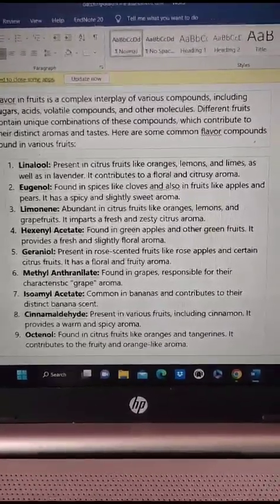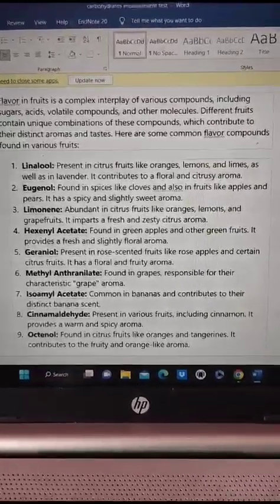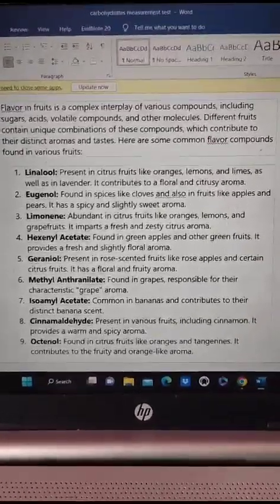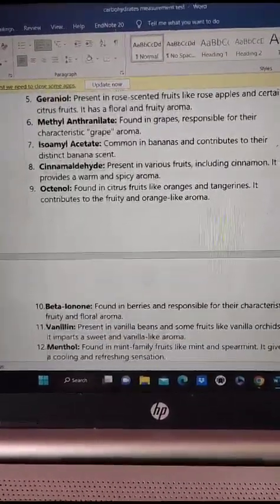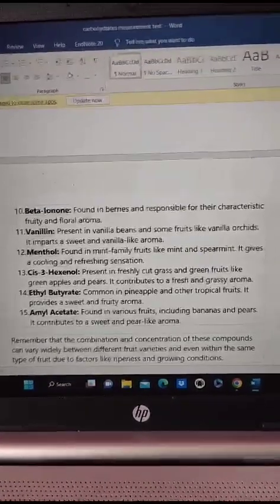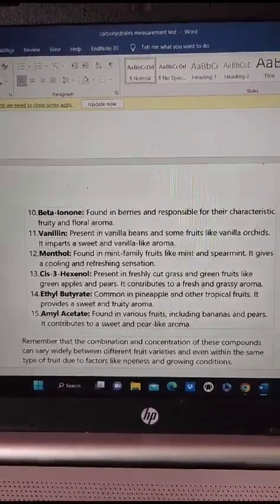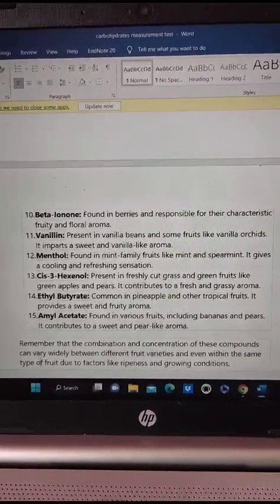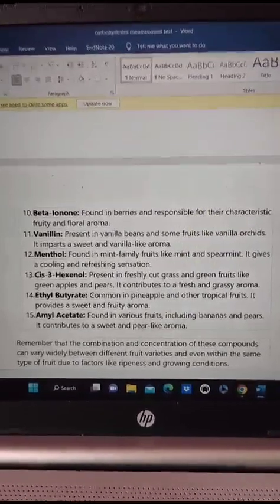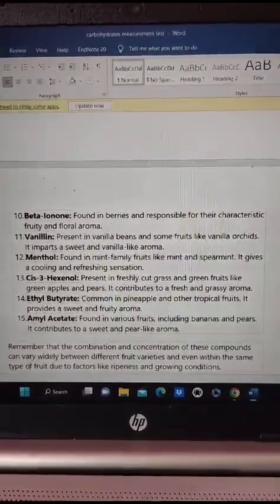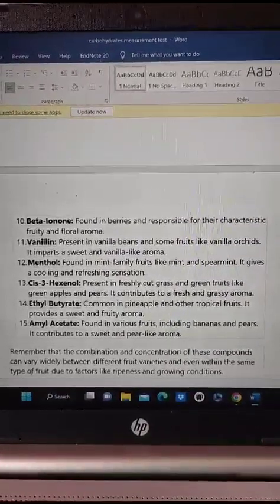spicy aroma. Next one is octanol, which is present in citrus fruits like oranges and tangerines and it contributes to the fruity aroma and flavors. Next one is beta-ionone, which is present in berries and responsible for the characteristic fruity aroma and flavor. Next is vanillin, which is present in vanilla beans and other plants like vanilla orchids, and which imparts a sweet, vanilla-like aroma.